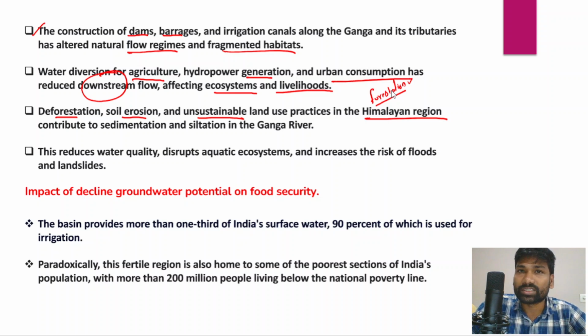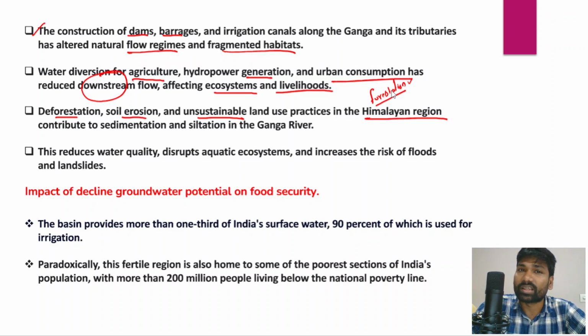But deforestation has been taking place at a faster pace because of increasing human habitation and human settlements, and soil erosion has also been taking place. And even unsustainable land use practices, which are widely prevalent in the Himalayan region, have been contributing to sedimentation and siltation, and even reducing the groundwater table.